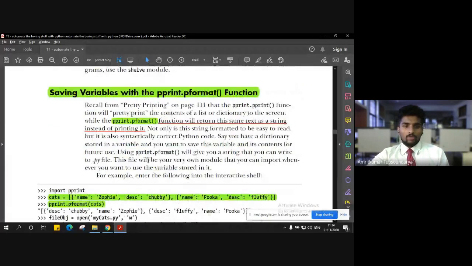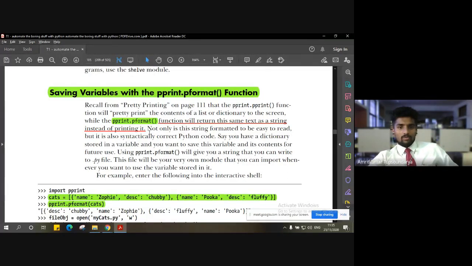Now, how can we save with the other functions that are available? If you can recall, we discussed a method called pprint, which stands for pretty printing. We discussed it, I think, when we were discussing dictionaries. So pprint is a module which comes in handy here for saving the variables. In that pprint module we have a method called pformat, which basically gives the data in a much more formatted way.